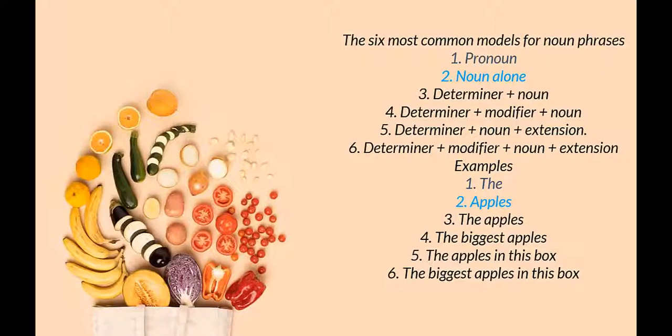The six most common models for noun phrases. There are six common models. First one is pronoun. Second is, for example, the apples. The biggest apples. The apples in this box. The biggest apples in this box.